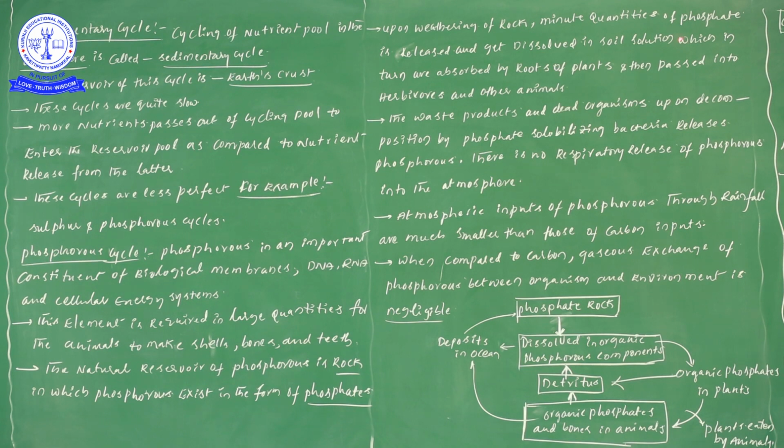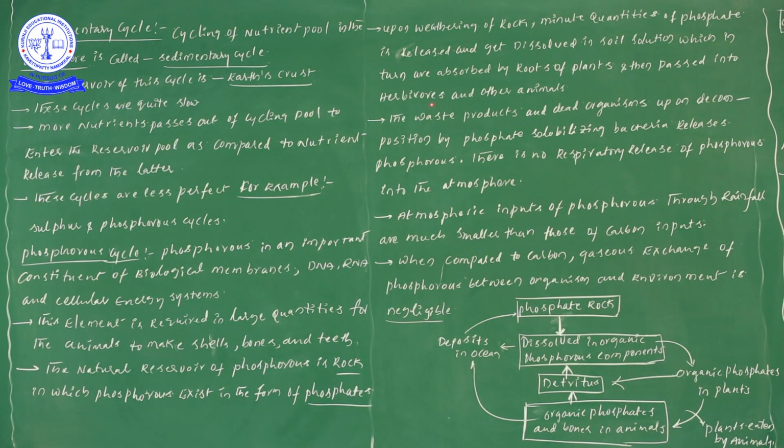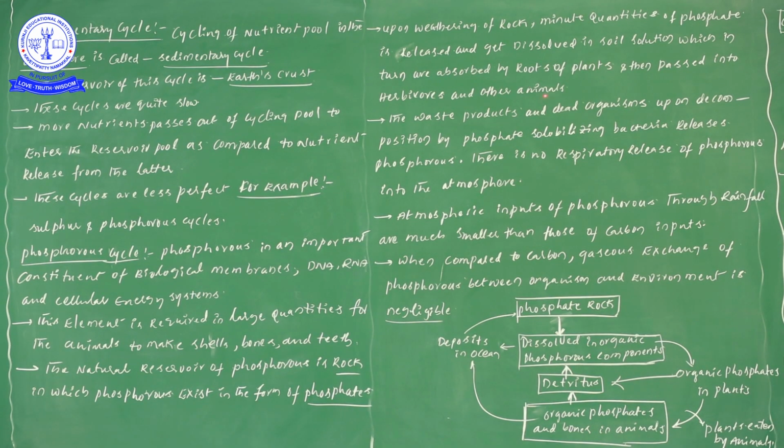Later, when these autotrophs are eaten by herbivores, the consumers, the plant materials enter the herbivores and other animals. So the flow of nutrients starts at the rock, enters the soil solution, then the plants, then the herbivores and other animals. Likewise, we can observe this flow in the phosphorus cycle.